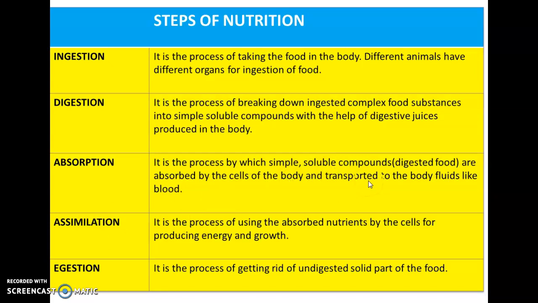Then assimilation. What is assimilation? Once the food is absorbed, it is the process of the cells using the nutrients for producing energy and growth. Clear? Then what is egestion? We know that the soluble part is utilized by the cells of the body to produce energy and growth, and the part which is not utilized by the body should be removed out from the body as undigested solid part of the food. So this is the process of egestion.